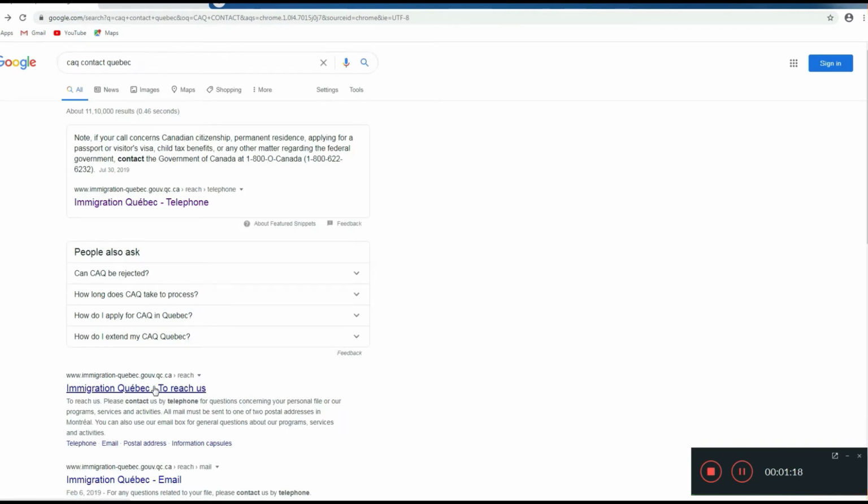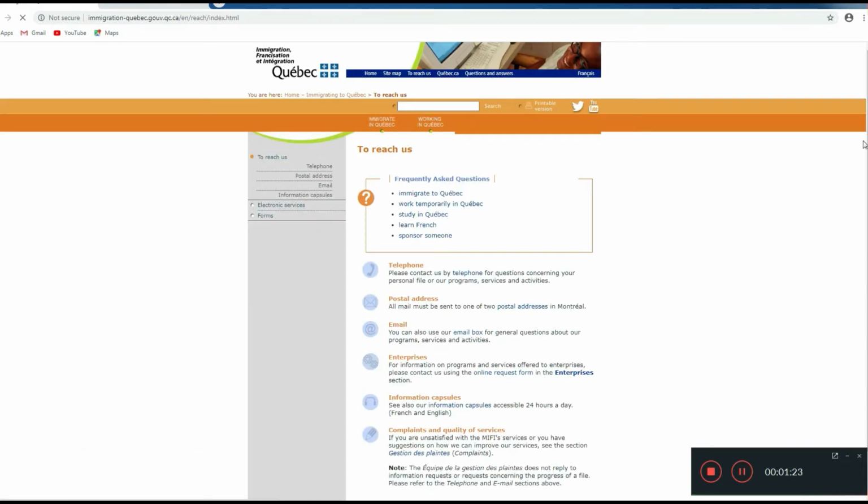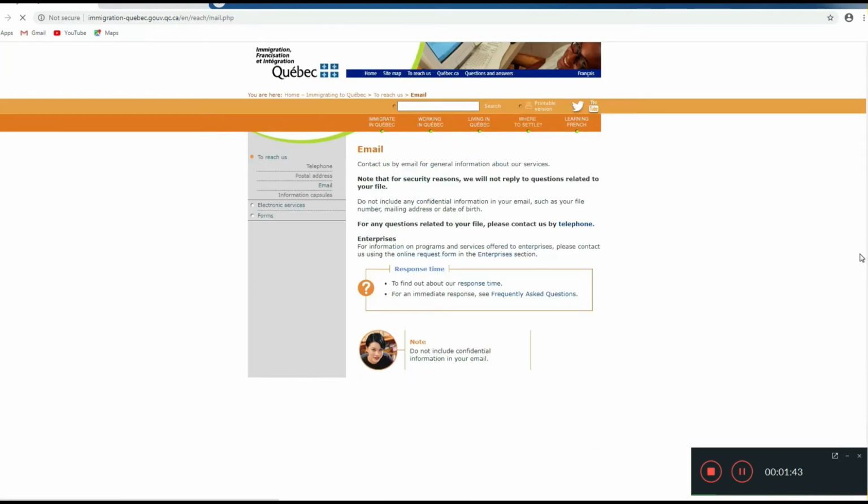Now the other system is that, as shown, you have to go to that official site again. You have to click on this link, and here see telephone number is also given. You can click on that. You can also send through a postal address, but that is not feasible. And now the third option is through email. So you can click on that. This is online query only. They'll not give you any kind of email address, but here you have to drop your query.